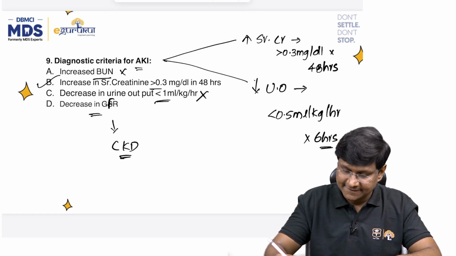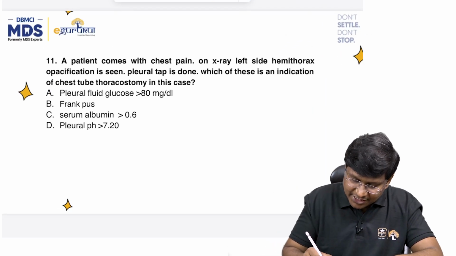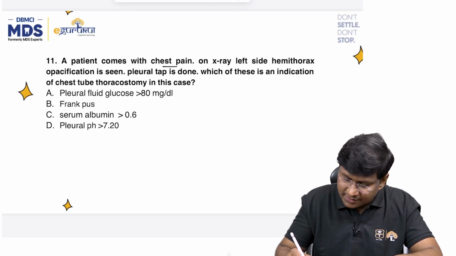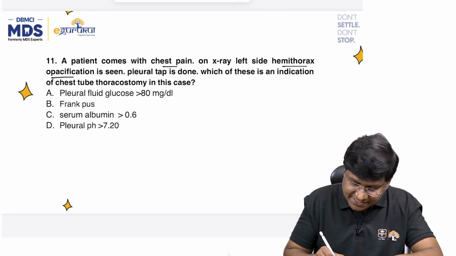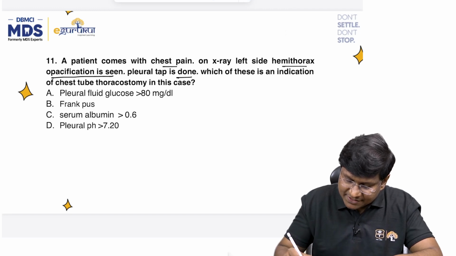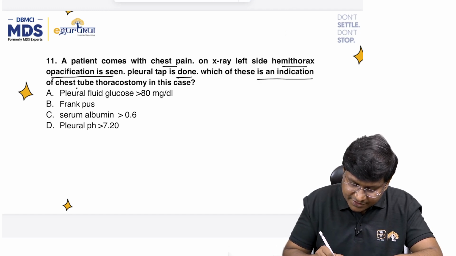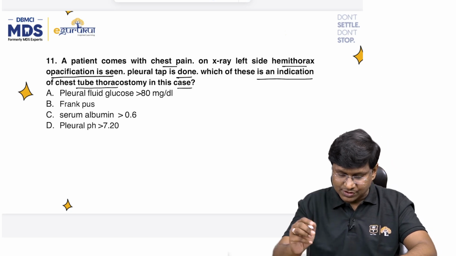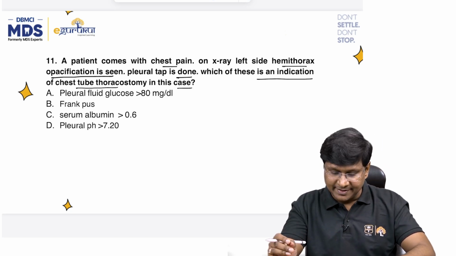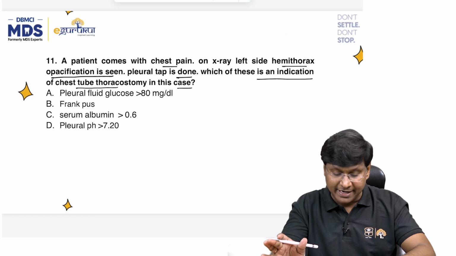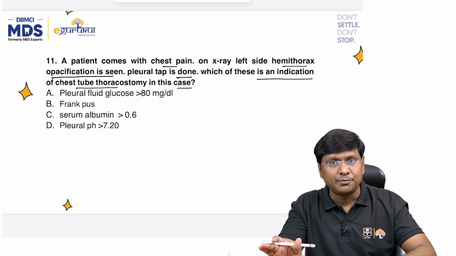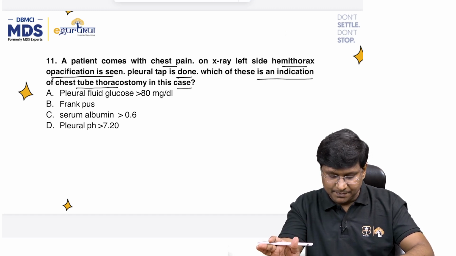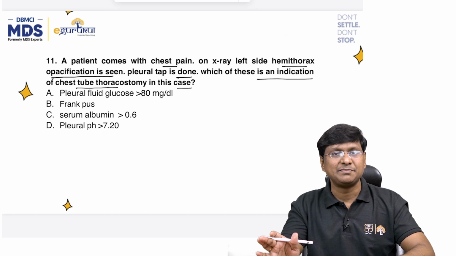Right? Next question. A patient comes with chest pain. On X-ray, left-sided hemithorax opacification is seen. The pleural tap is done. Which of the following is an indication for chest tube thoracostomy in this case? Pleural fluid glucose more than 80 milligrams per deciliter, presence of frank pus, serum albumin level more than 0.6 milligrams per deciliter, the pleural pH more than 7.2.